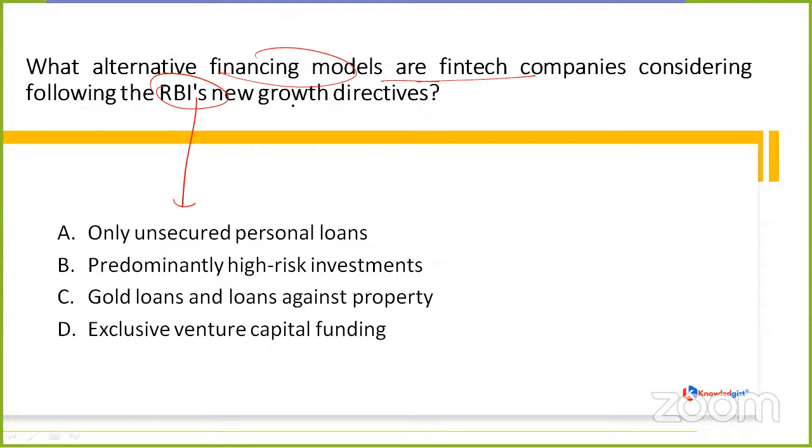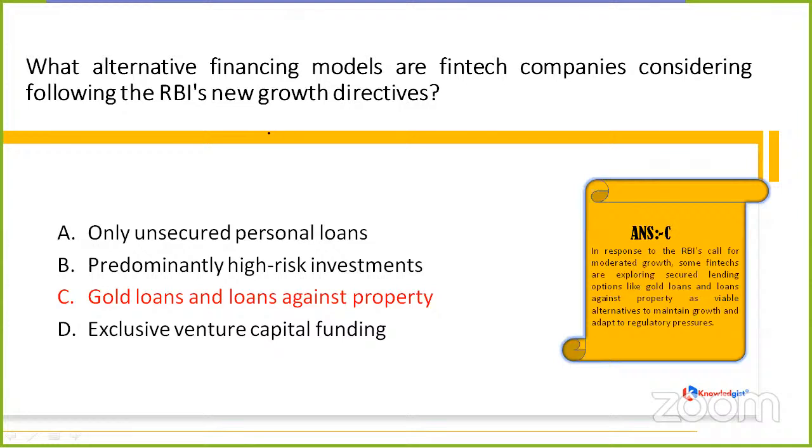So Girish is saying option C. Amit is also saying option C. Amit Kumar is saying moderate. Okay. So yeah, the correct option, my friends, this time it's option C. You are correct. That is gold loans and loans against property.